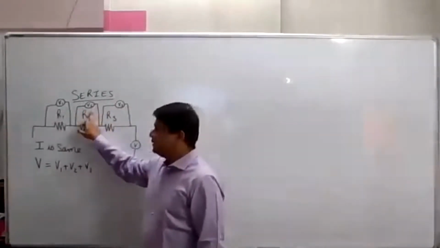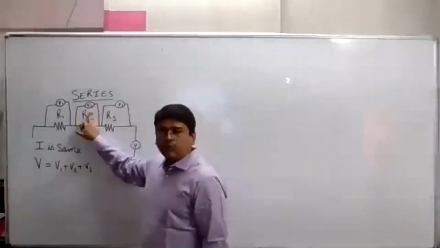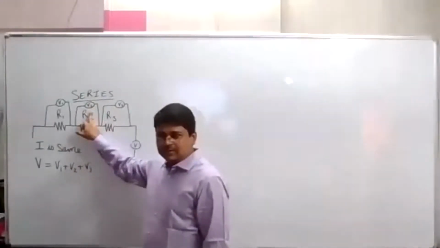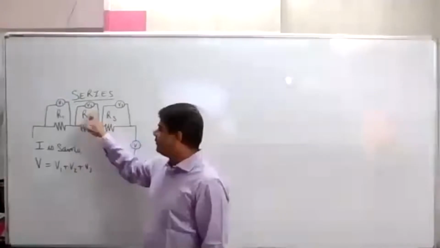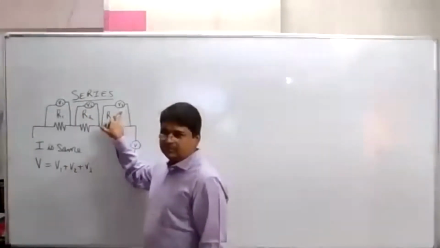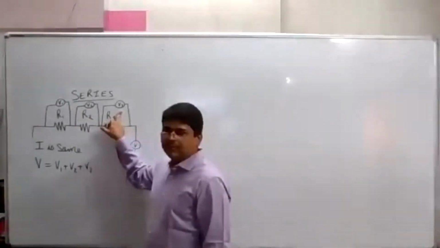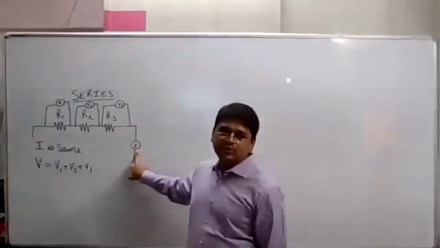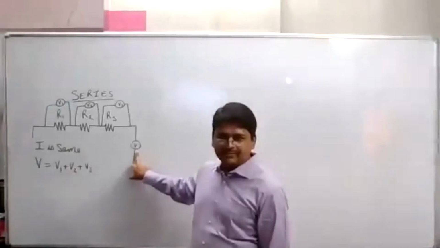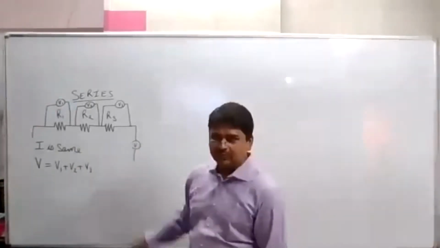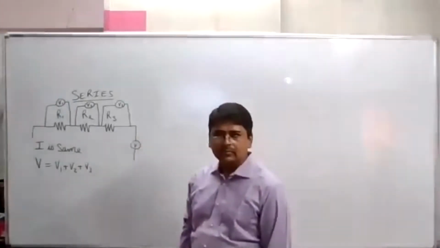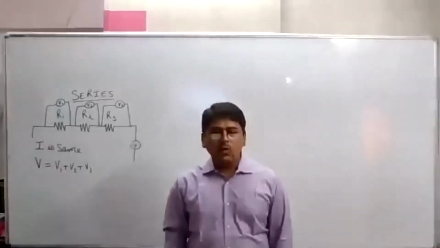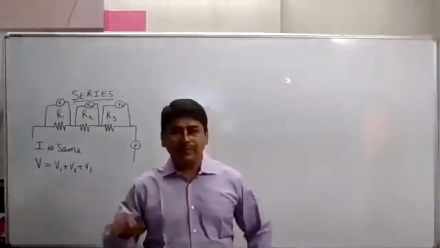So 7 plus 8, 15. 15 plus 9, 24. So this will show you 24. समझ में आया? Yes, sir.